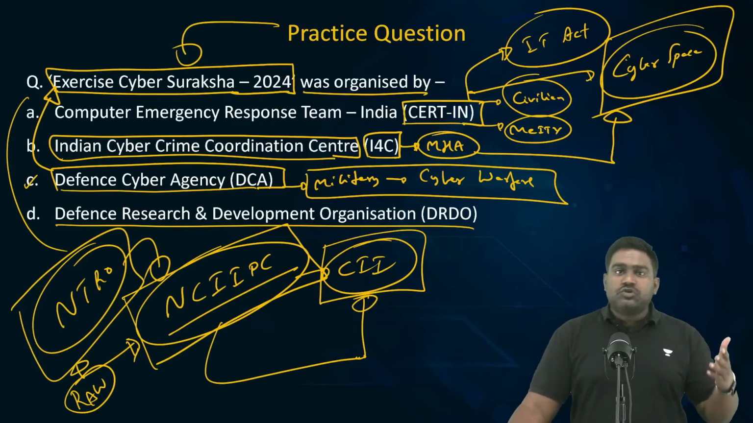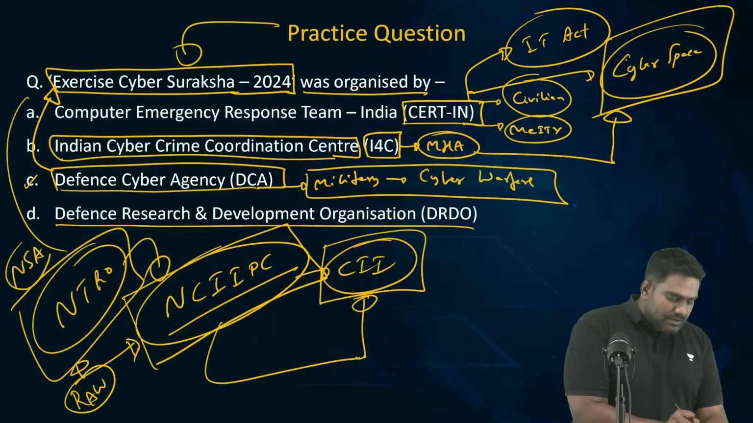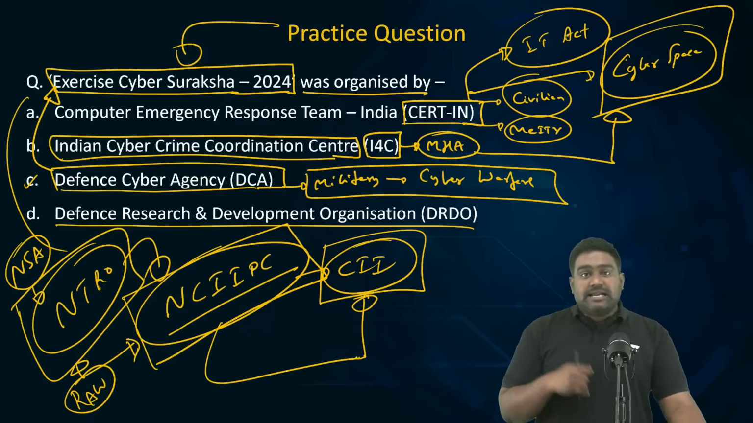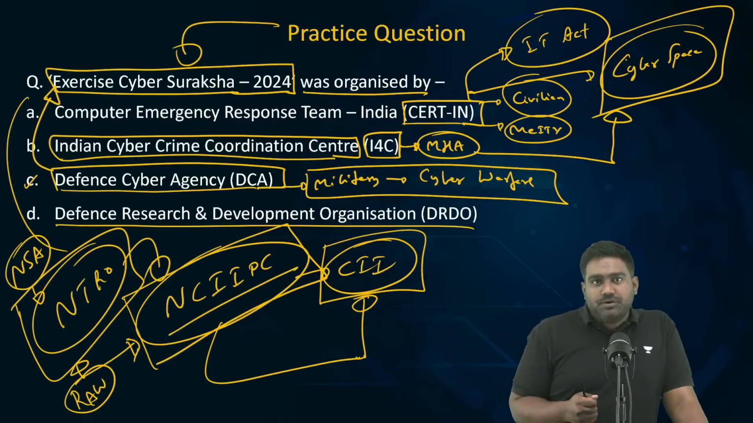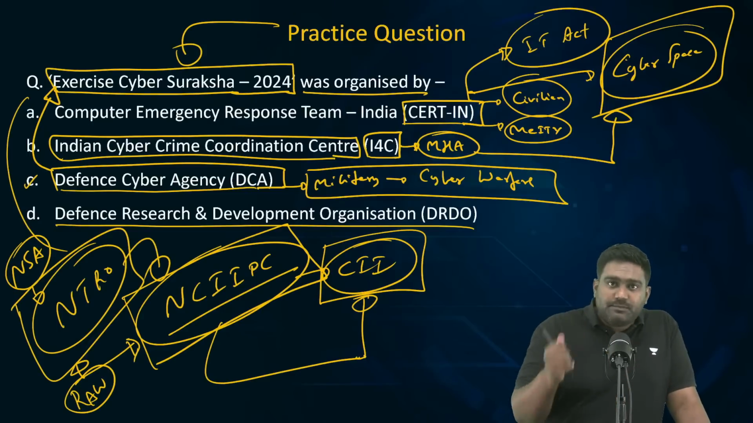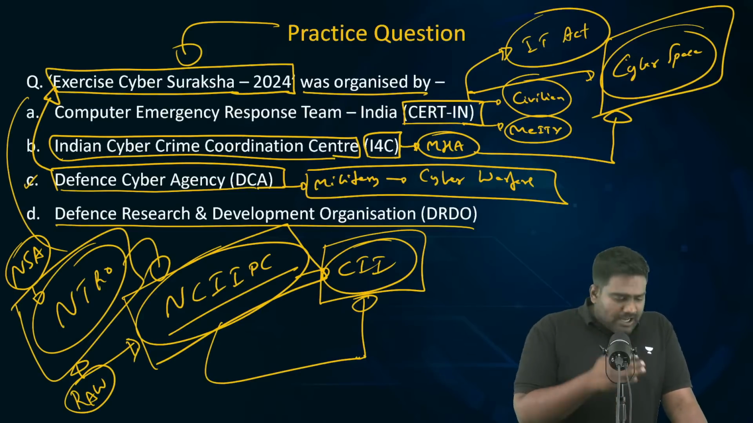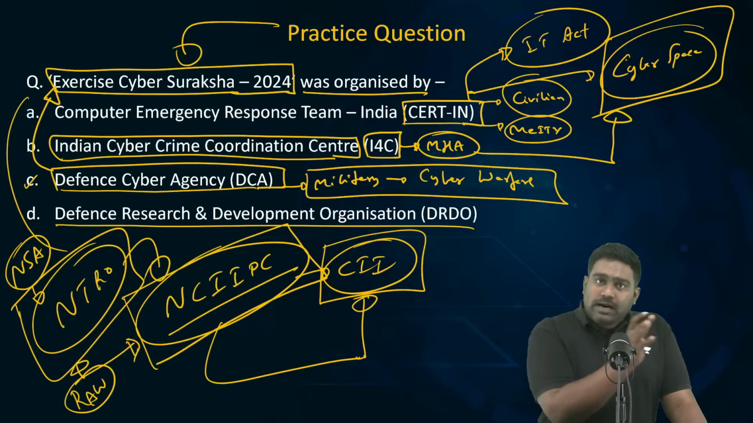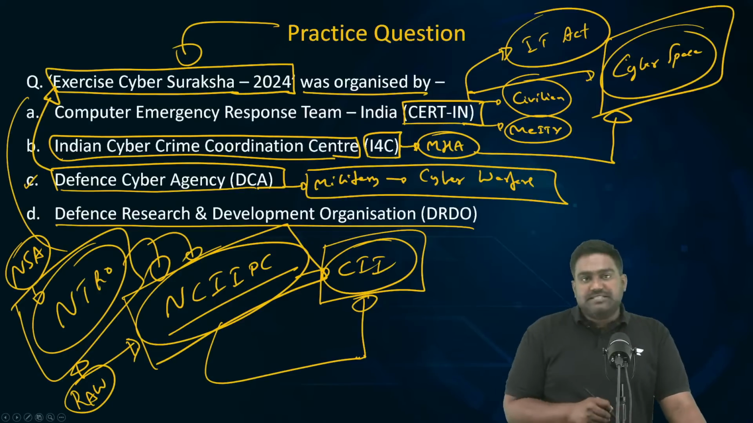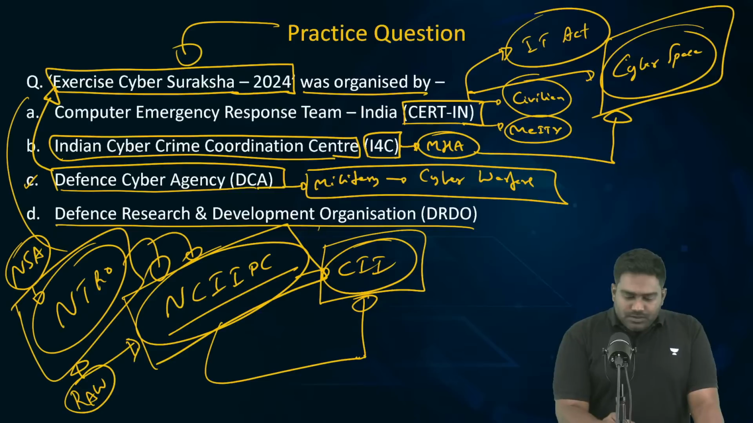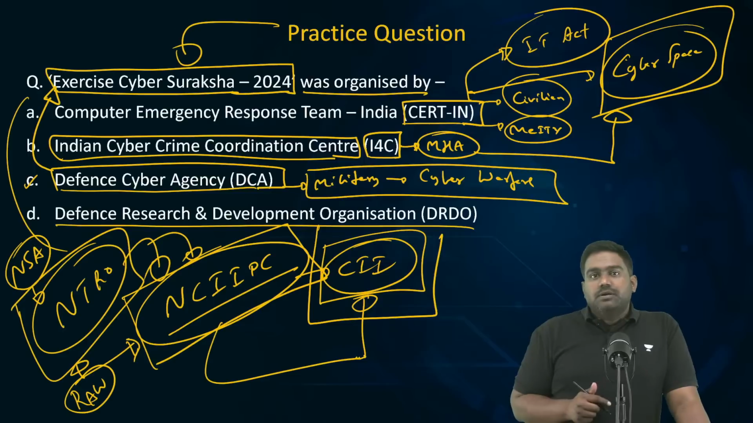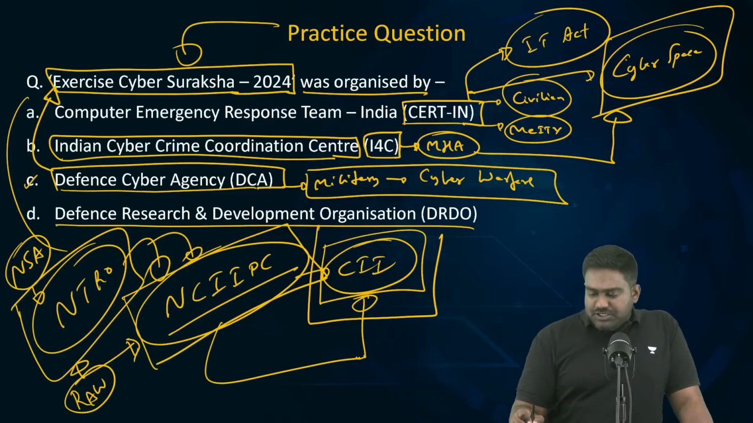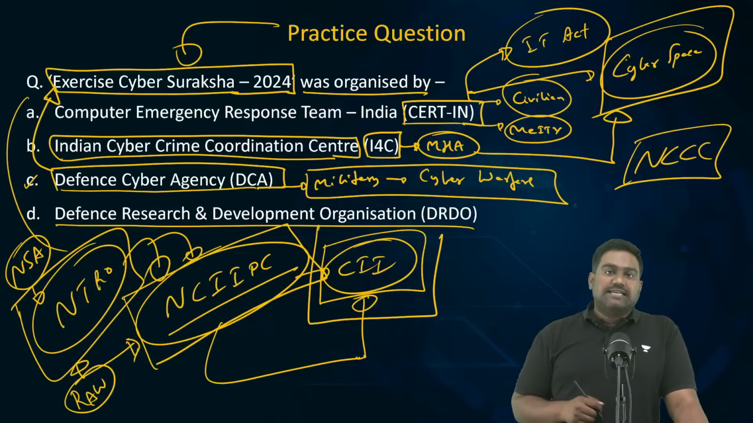But recently, it has been separated from RAW. Now it directly reports to the National Security Advisor. So NTRO specializes in technical intelligence, intercepting all forms of digital electronic communication, be it internet-based communication, satellite-based communication. So NTRO has that kind of capabilities. So under NTRO, we have NCIIPC. Is that clear? So the mandate is to protect the critical information infrastructure. Then we also have the National Cyber Crime Coordination Center.